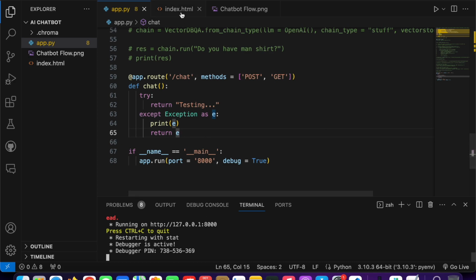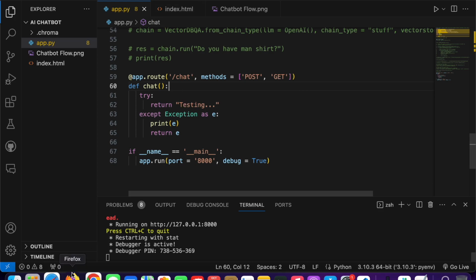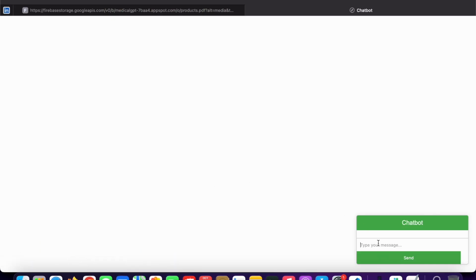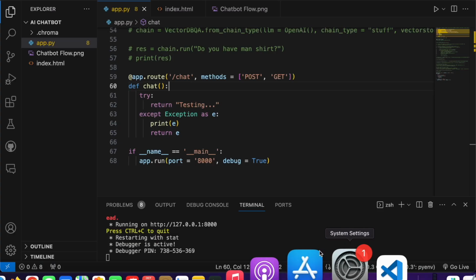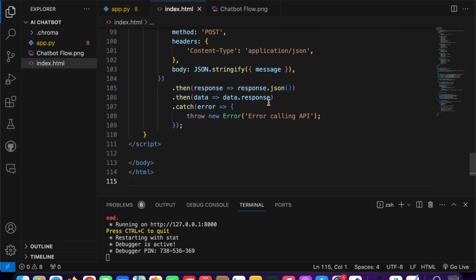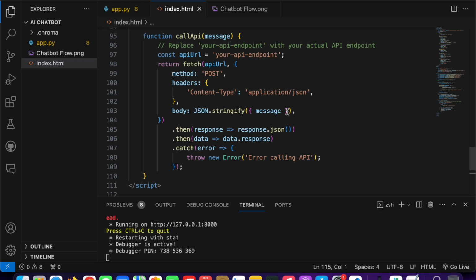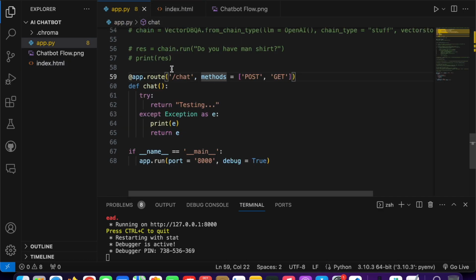So right now, the problem is, if I come back to my chatbot and type hi, I'm not getting any response. Basically, I need to get the message. Right now, this is my message, and I need to send that message to my Flask server by this API endpoint, and then call this endpoint and access this code, which is the testing.